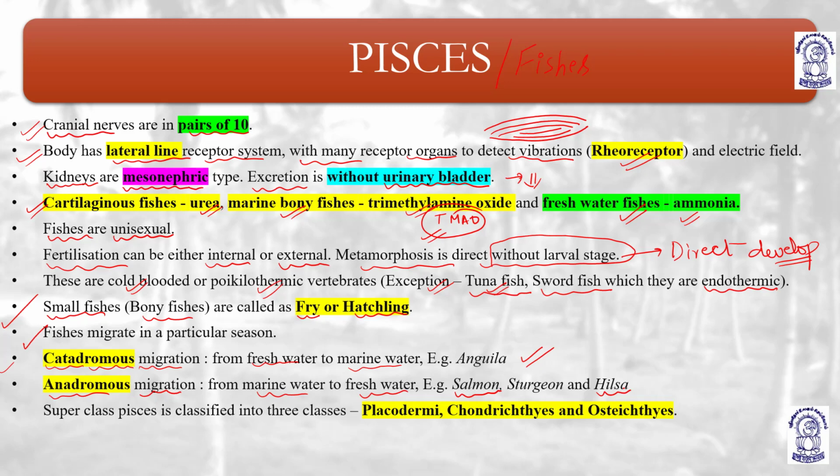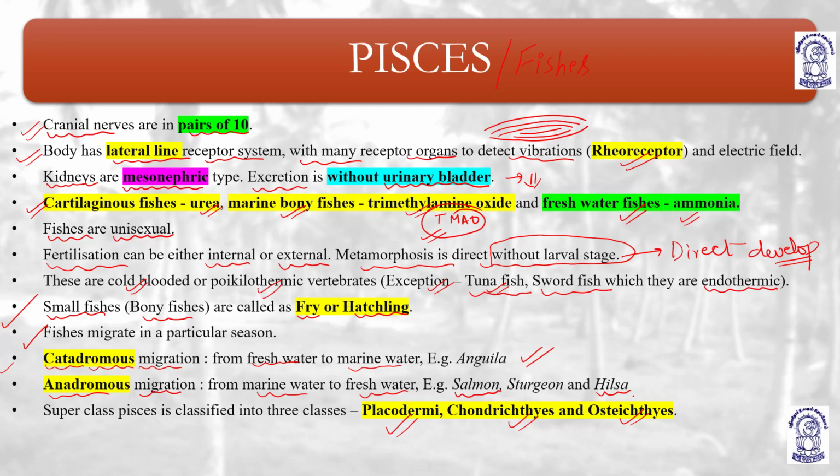The fishes superclass is further classified into three classes: Placodermi, Chondrichthyes, Osteichthyes.